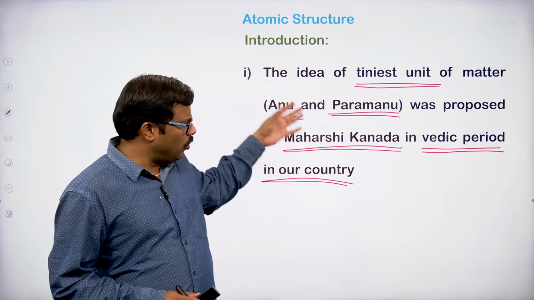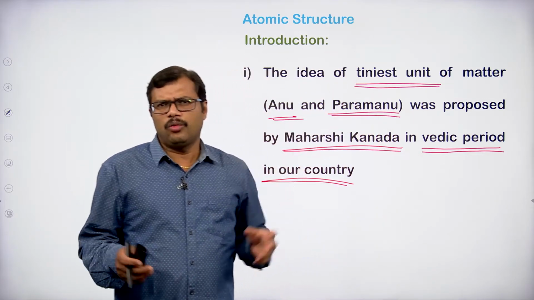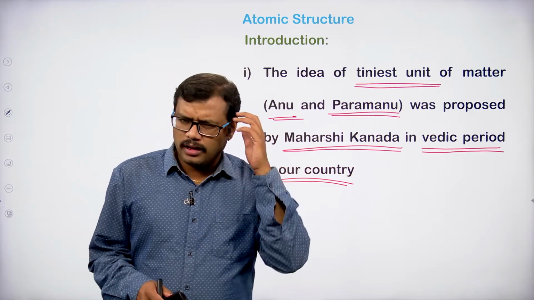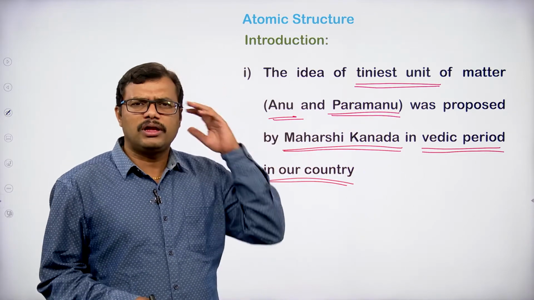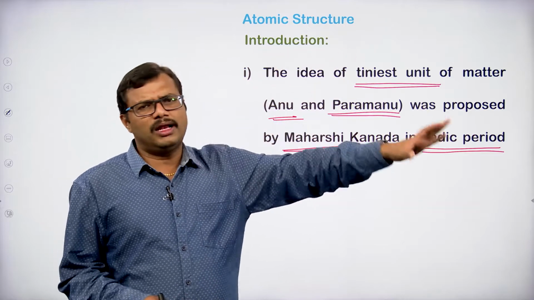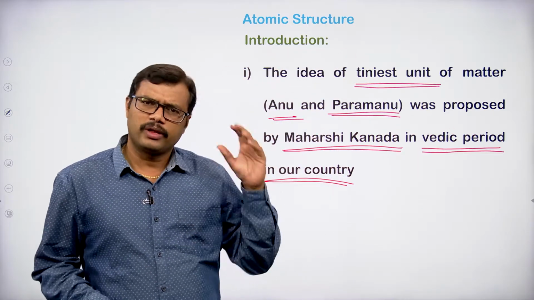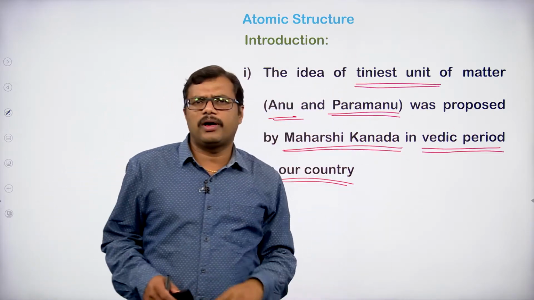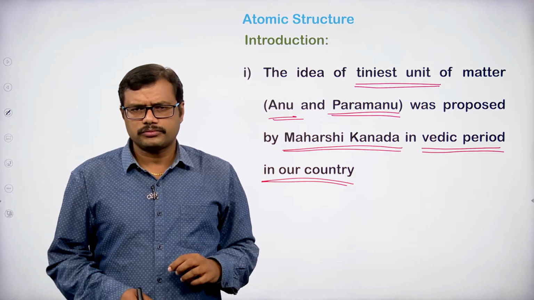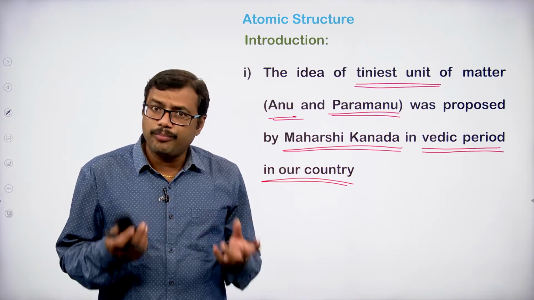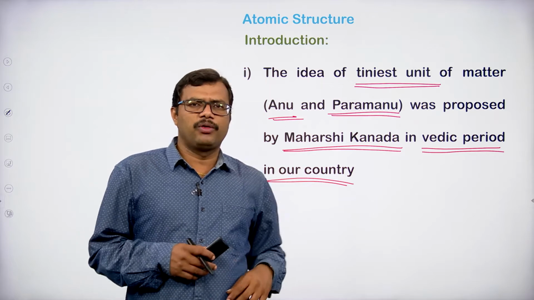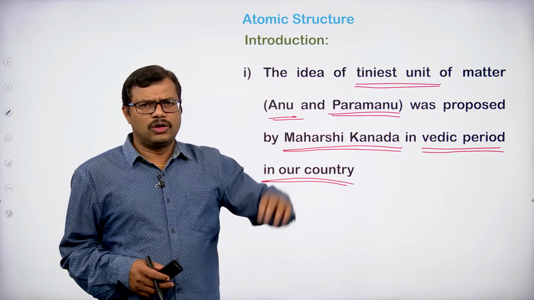In the olden days, in the Vedic period, nobody did experiments, and these ideas were given only on thinking, as a logical concept. They thought and proposed that all matter existing in nature is made up of very tiny particles or units, but they did not have any experimental evidence or proof. Science requires proof, and therefore this concept was ruled out.